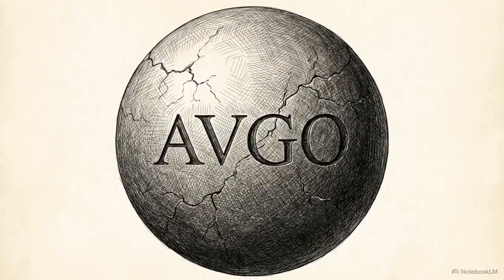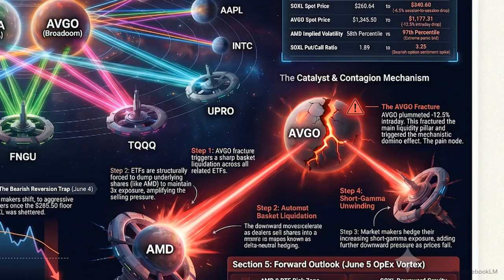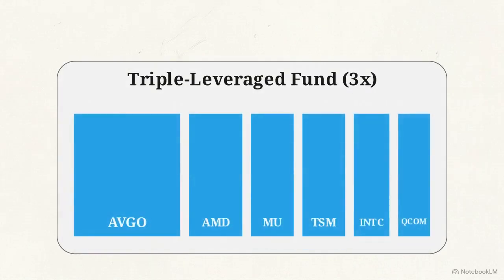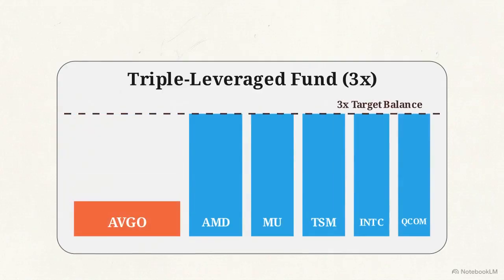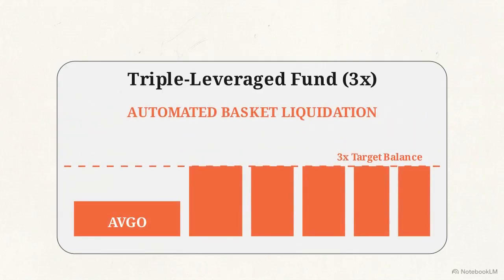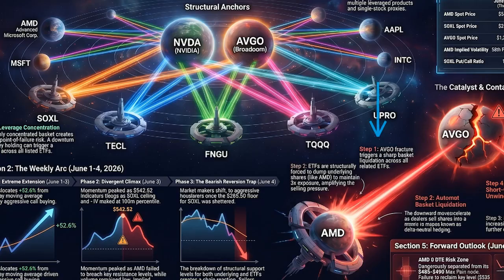Which brings us back to Thursday, June 4th, and that central anchor, Broadcom. Looking at the contagion mechanism, the primary fracture occurred when Broadcom plummeted 12.59% intraday. It broke cleanly below its opening bell pivot and slid beneath its $435 max pain node. Because of the strict mathematical mandates of triple leverage, an anchor failure of that magnitude immediately compromises the entire fund's daily balance. This triggers algorithmic basket liquidation.